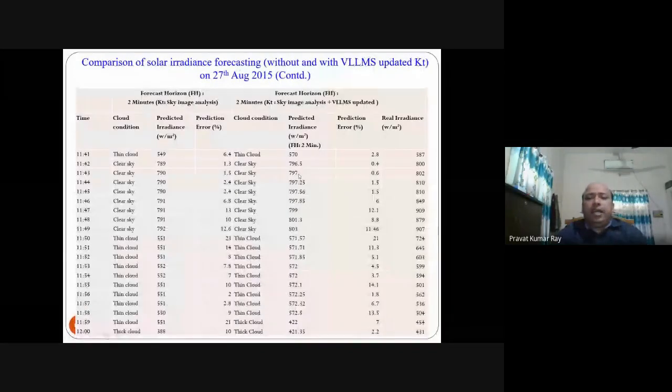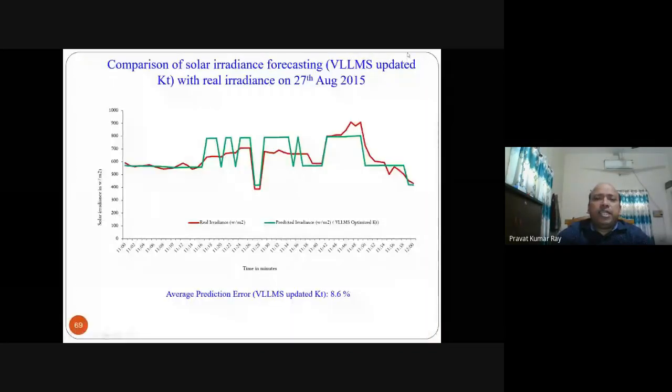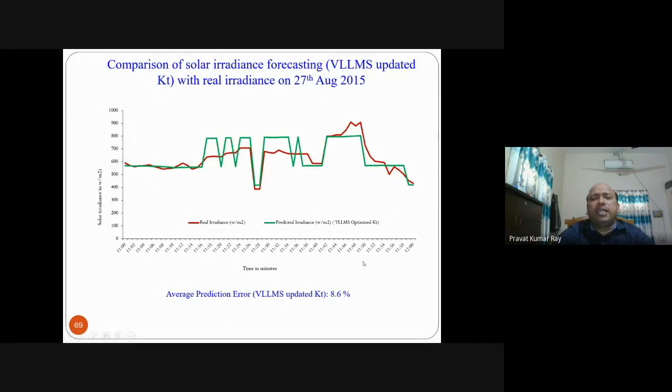Then taking all the results, it is plotted, and it is found that still 8.6% error is there. So for improving this error, we may use other optimization techniques. So up to this I am showing in this presentation.